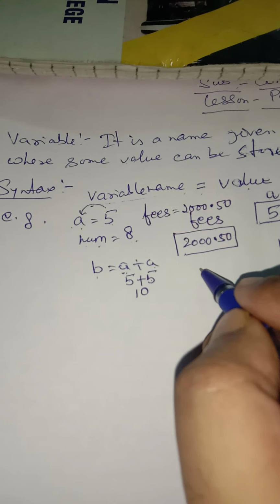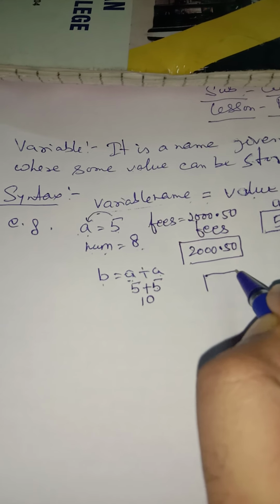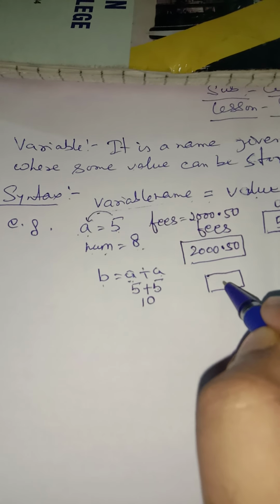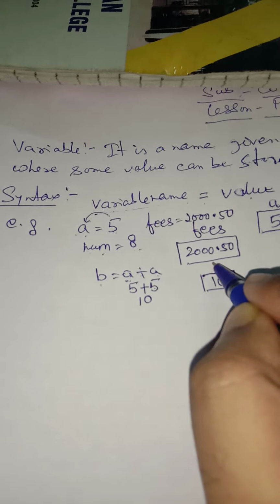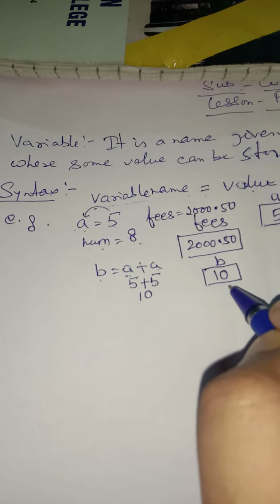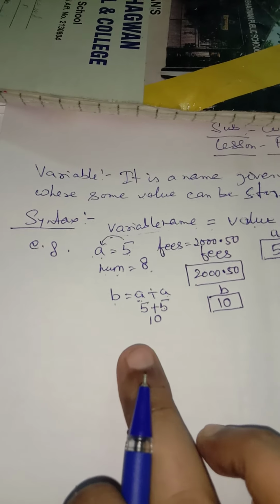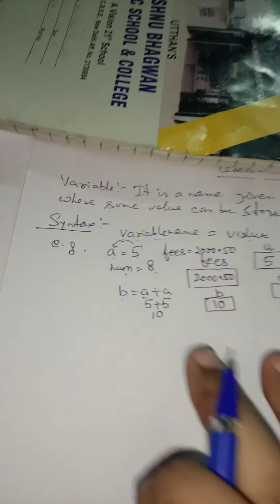We will have a memory location over here and the value 10 is assigned over here, and the name of the memory location is B. This is how the values are stored in variables.